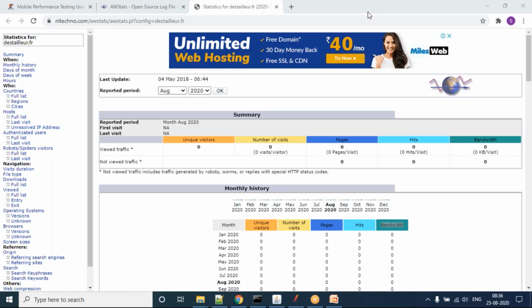But what you can do is a bit of mathematics. In production, with so and so configuration, so and so RAM, so and so hard disk, so and so concurrent users are coming, so and so hits per second, so and so throughput. If I am doing a subset of the volume in my QA environment, say in production it is 32 GB RAM, but in QA it is only 16 GB RAM, that means 50% of the load you are expecting should be available in my QA environment. That way you need to do the testing, and then you can extrapolate your performance testing report. That is how you have to do it, Jyoti.